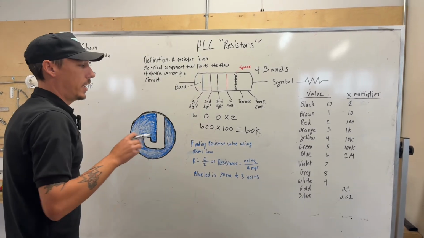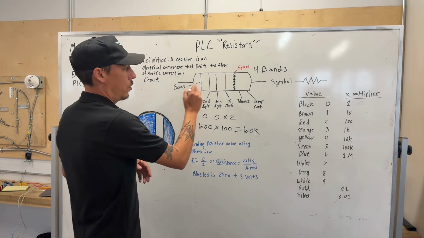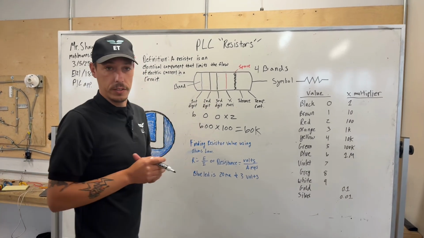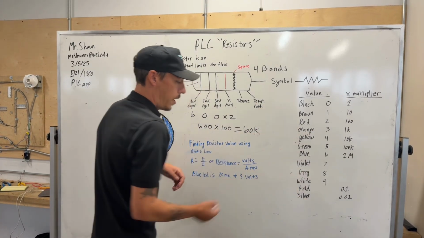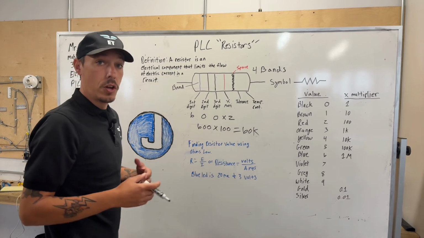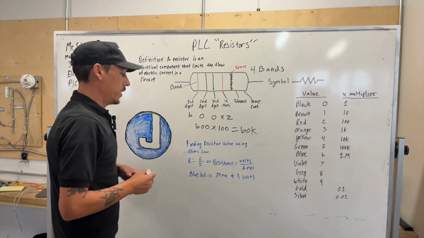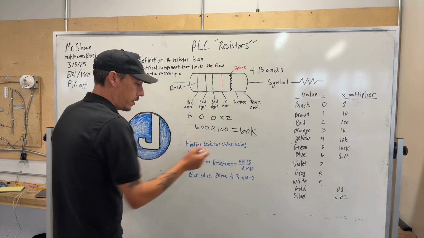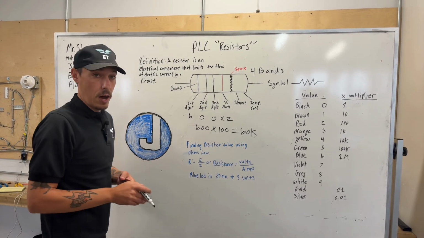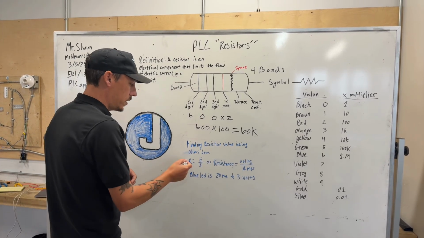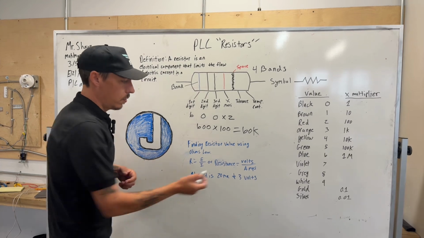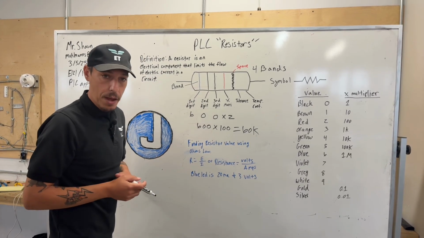Okay, so the next thing, what if we don't know the bands, the colors, for instance, or the value, and we're trying to find the resistance knowing the voltage and amperage? So for this instance, we are trying to find the resistor value using Ohm's law. Ohm's law states resistance equals volts over amps, or divided by amps.